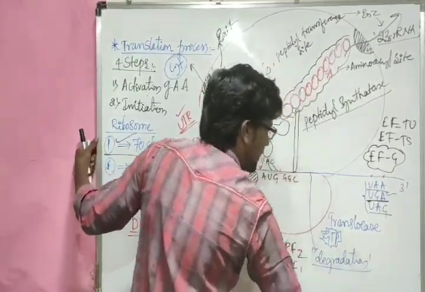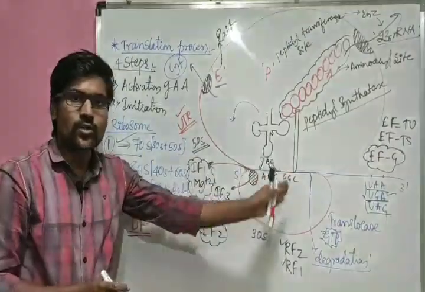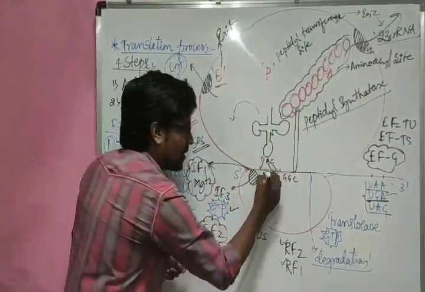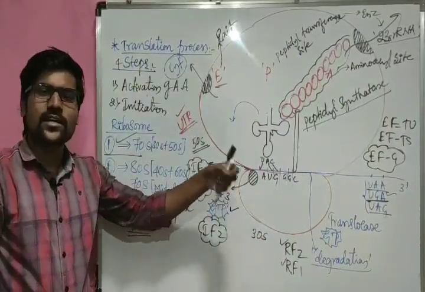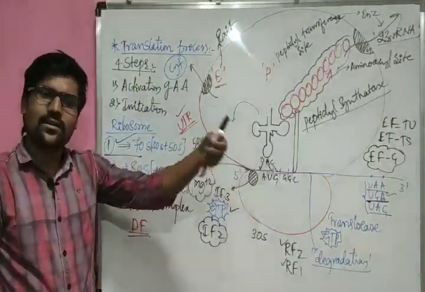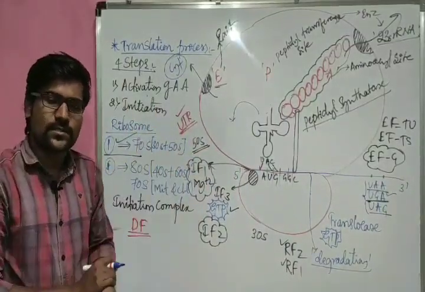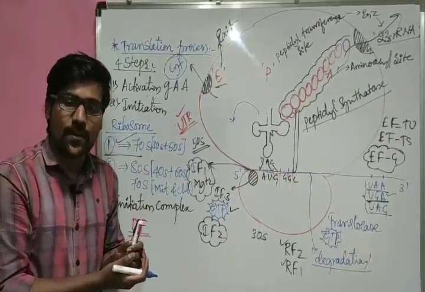Degradation of mRNA. When it undergoes degradation, it will be cut into many pieces. It will separate into many nucleotides. Those nucleotides are again used for other processes, such as transcription or translation. So they will be free in the cytoplasm. This is the overall thing, how exactly the process is going to happen.